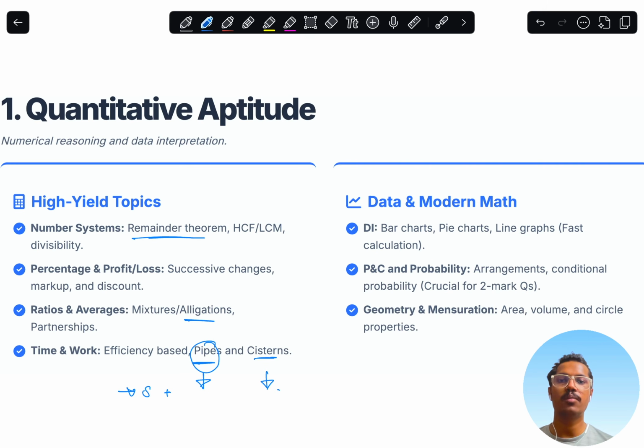directly start doing the PYQs. You should not start with the theory, because in quant, in aptitude, you should directly start with doing PYQs. Start directly. Okay, cistern questions you have, and basically data interpretation, like pie charts and